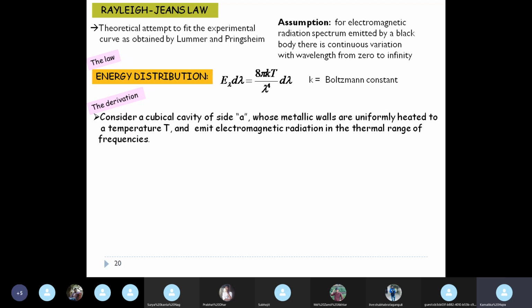We consider the black body to be a cubical cavity of side a, whose metallic walls are uniformly heated to a temperature T, and then they emit electromagnetic radiation in the thermal range of frequencies. Clear? The first assumption is that the black body is a cubical cavity.